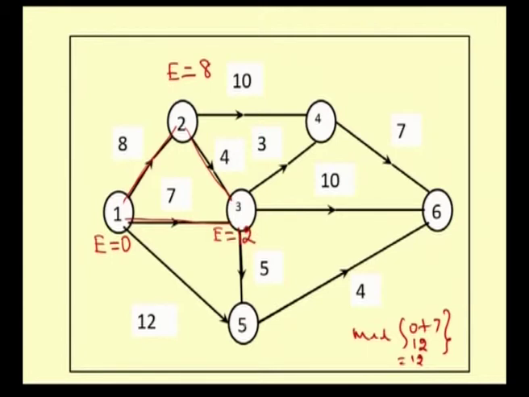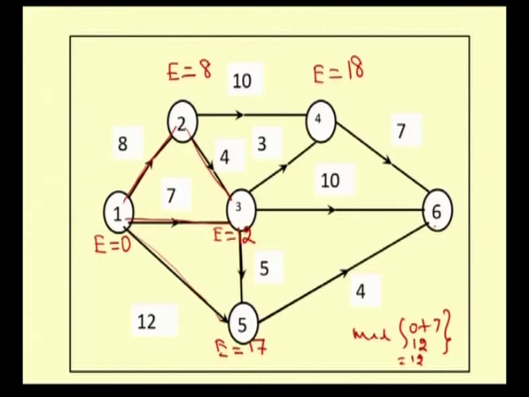Now, the earliest starting time for the node 5: one activity is 1 to 5, for which it is 12. Now, for 5 the another one is 1 to 3 and 3 to 5, which takes 12 plus 5, therefore, 17. Now, for the node 4 the predecessor activity is 2 to 4, therefore, the earliest starting time for the node E is 10 plus 8, which is 18.